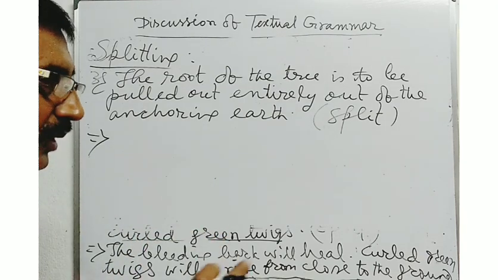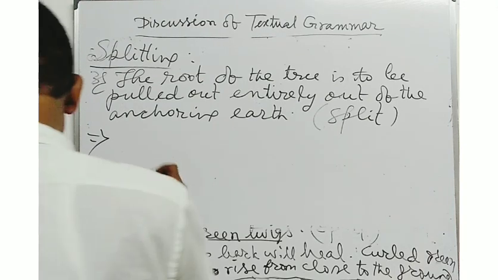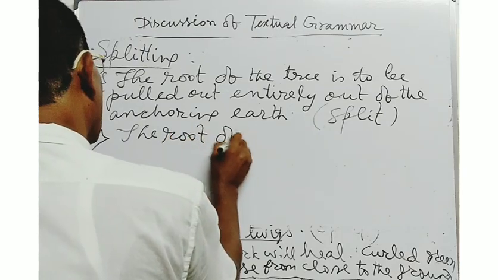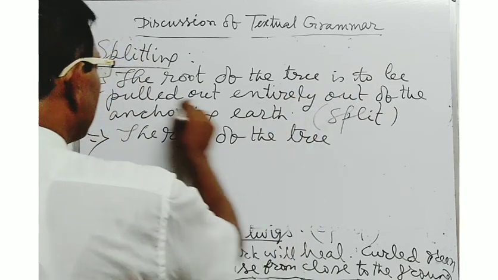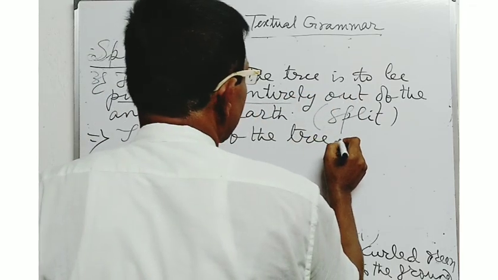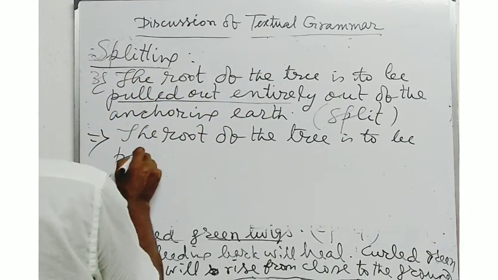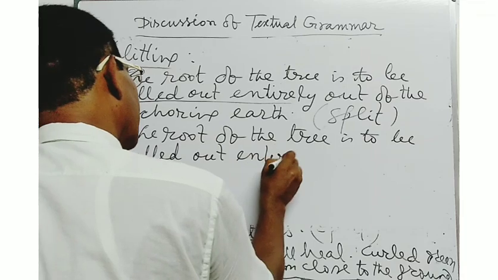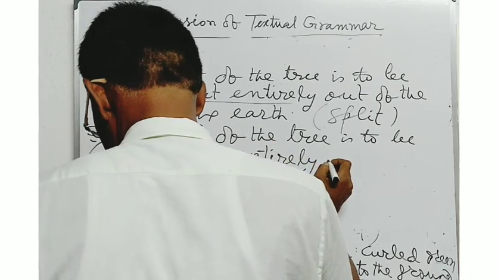What type of answer will be written? You will have to write: the root of the tree is to be pulled out entirely.